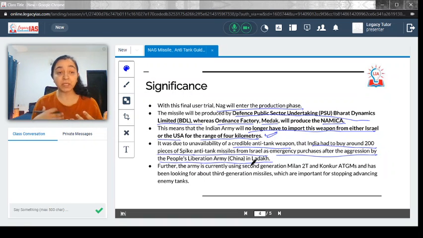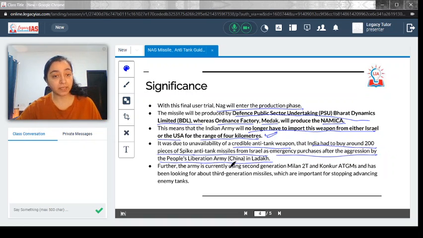Recently there has been a lot of scuffle around the line of actual control between the India and China sides, and because of the unavailability or poor quality of anti-tank missiles, we needed to import the Spike anti-tank missile from Israel. So if NAG gets into production and is developed, we will not have to go through all these things.